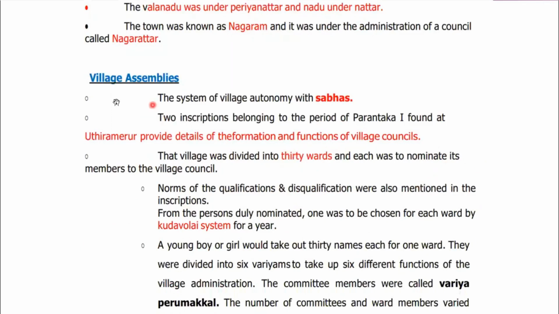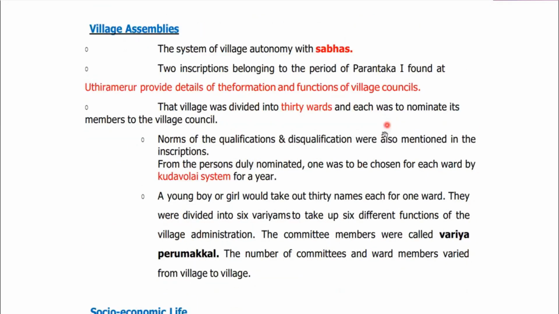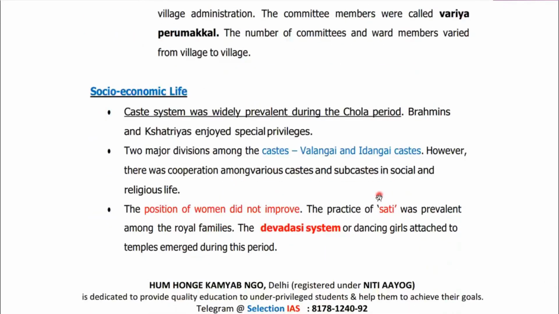Then you should have an idea about the local self-government, because they had village assemblies, and also there were some norms of qualifications and disqualifications to become a member of those sabhas. Then for the socio-economic life, please remember caste was prevalent. The position of women did not improve because we have some evidence of the practice of Sati and the Devadasi system. The Devadasi system is related to having dancing girls attached to temples.